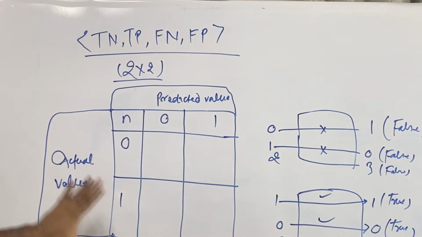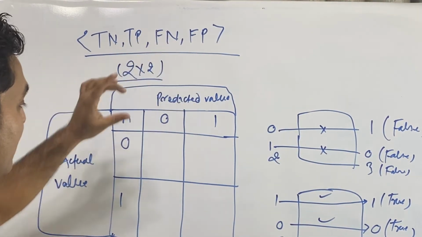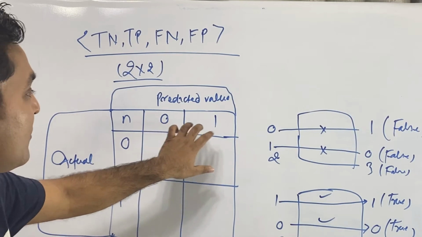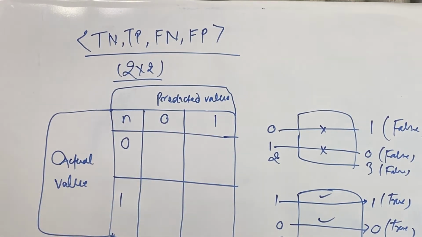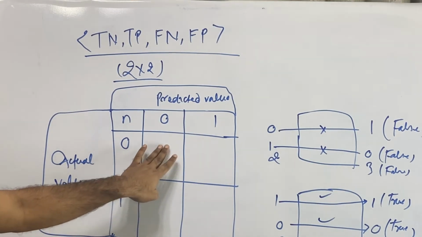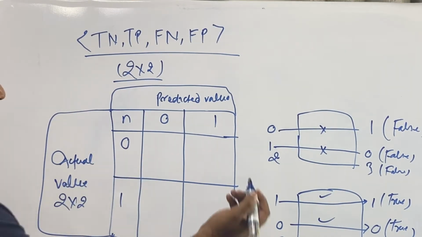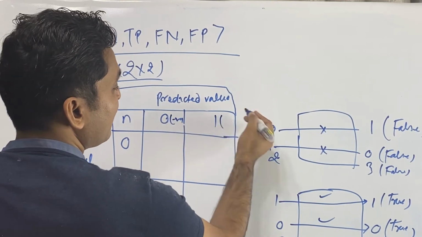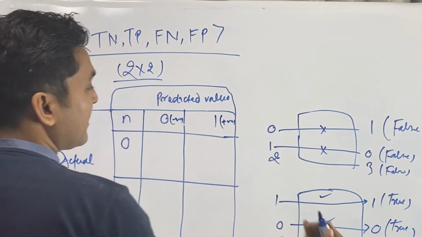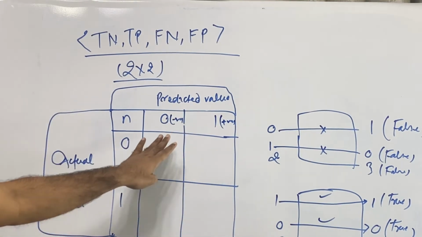So I'll just start here. We have the actual value, we have the predicted value. Actual value is 0 1 and predicted value is 0 1. So what will become here? We need to understand this concept. This is a 2 by 2 matrix, which I already wrote down there. Now we can call 0 negative, simply. If it is 1, we can call it positive. So negative, positive.